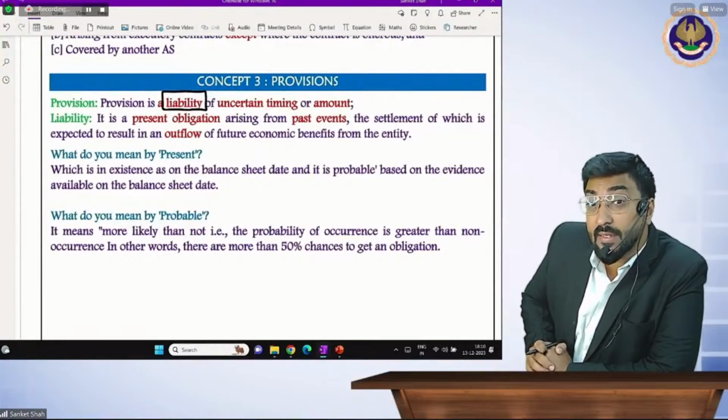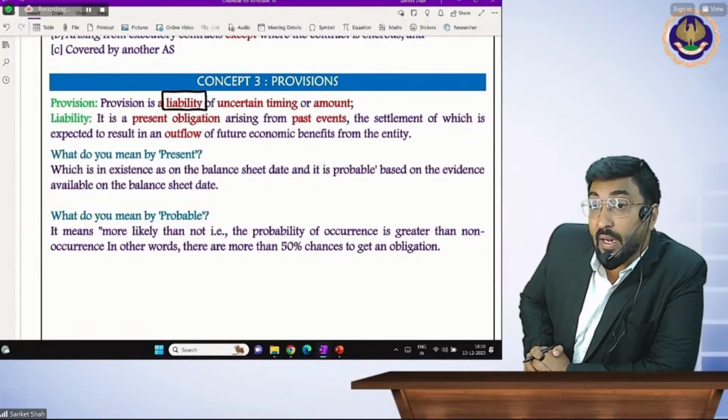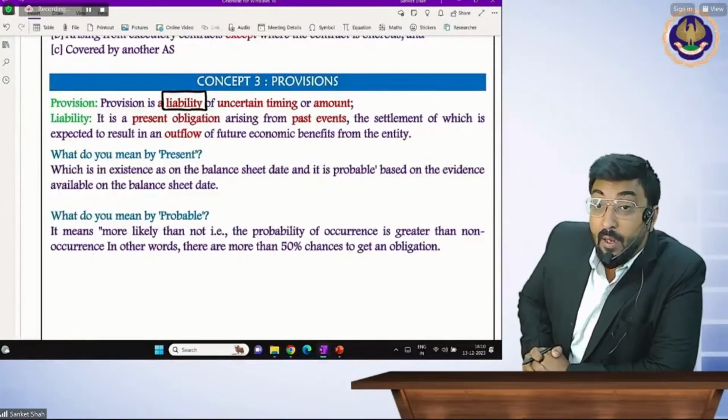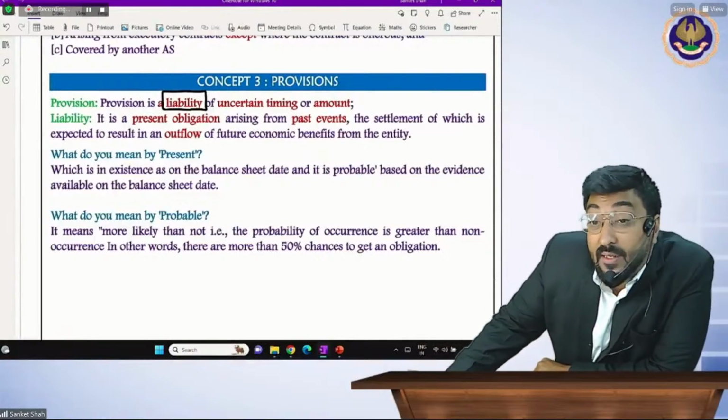Sir, uncertain. If we are not 100% sure about our liability, what will be the amount? We know what we are going to pay, but not the exact amount. Sir, if the exact amount is not known, then it is a provision.